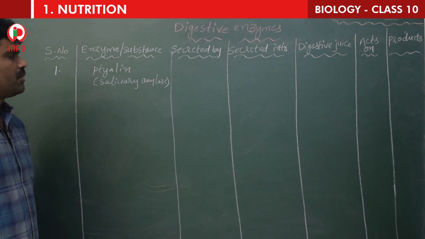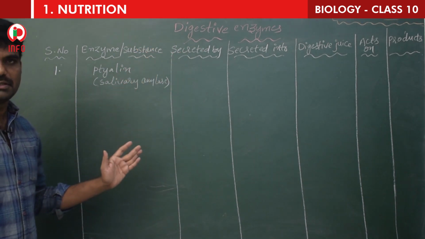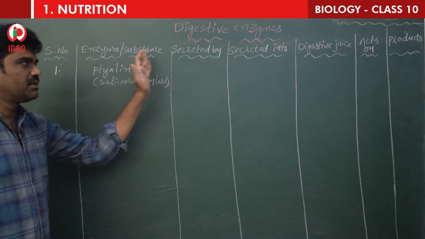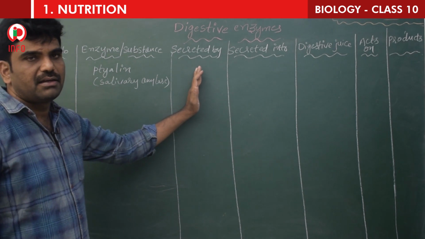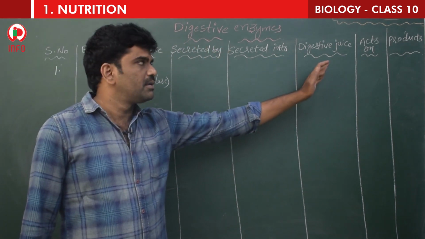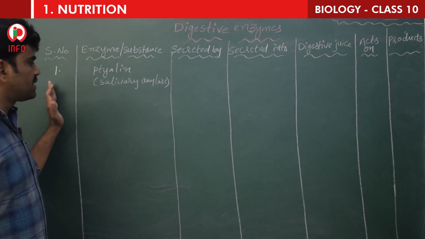Children, now here we have a chart of digestive enzymes. Serial number, enzyme or substance, secreted into which digestive juice, acts on, and the products. Now the first one is ptyalin.